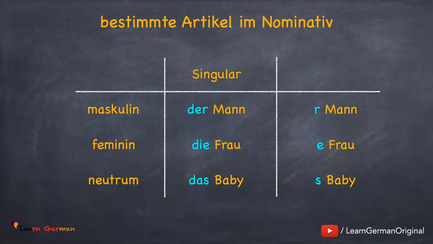A simple way to learn these articles is by just writing er for der, e for die, and s for das.